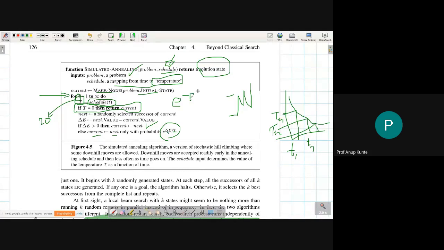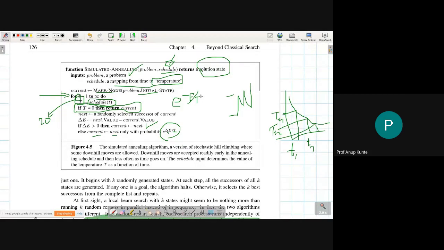which is going to get divided by T. Initial value of T is large, so large T means E by T ratio is going to be very small, and as time progresses E by T ratio is going to become bigger and bigger. Bigger ratio to a negative exponentiation is going to be acting in a reverse manner. So initially value of this expression is going to be larger, and as time progresses the value of this expression is going to be smaller.